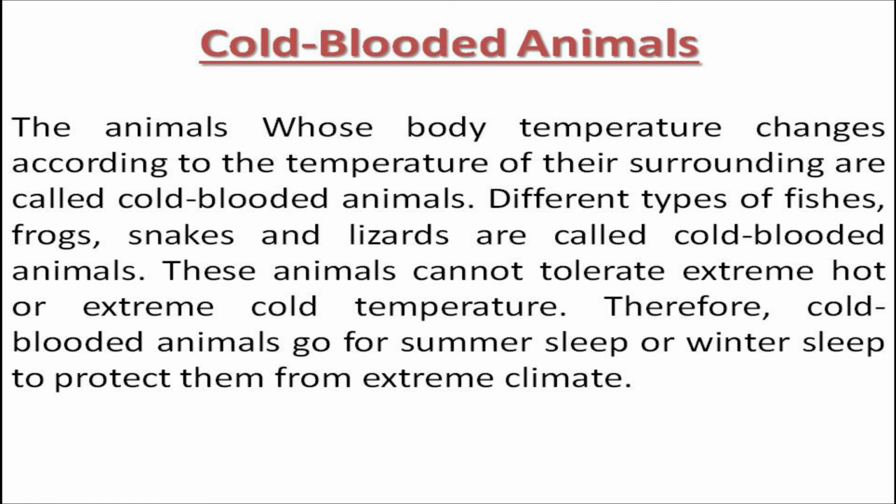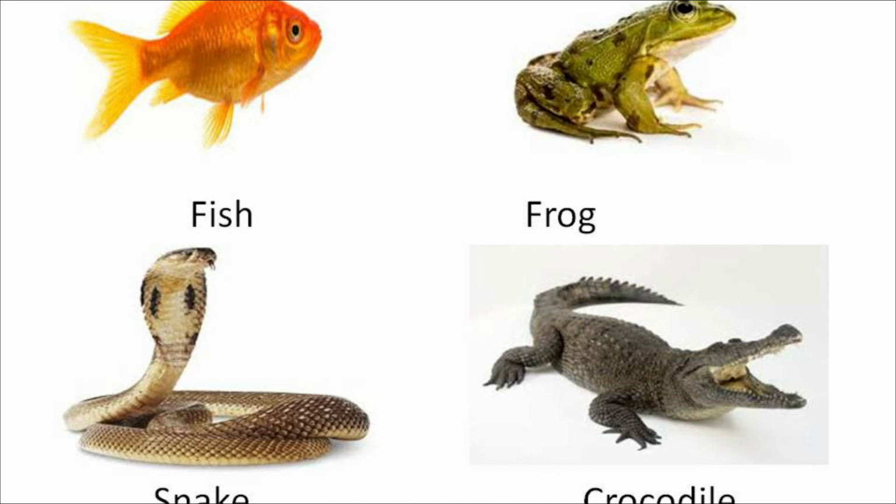Those animals whose body temperature changes according to the temperature of their surrounding are known as cold-blooded animals. Now you can see in the picture, these are the animals known as cold-blooded animals: fish, frog, snake, crocodile. These are examples of cold-blooded animals.